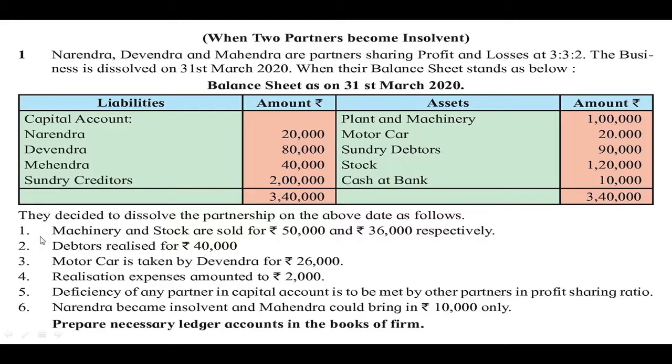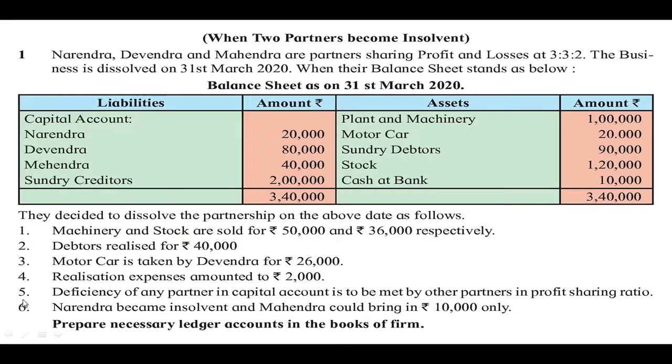First, machinery and stock are sold for rupees 50,000 and rupees 36,000 respectively. Second, debtors realized for rupees 40,000. Third, motor car is taken by Devendra for rupees 26,000. Fourth, realization expenses amounted to rupees 2,000.